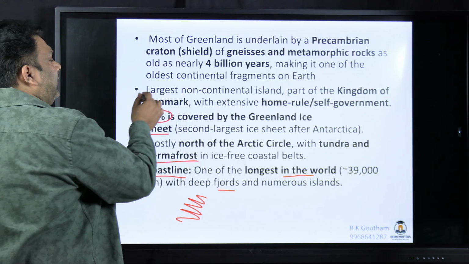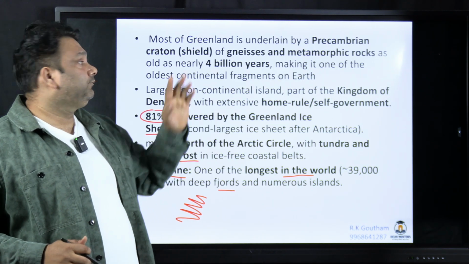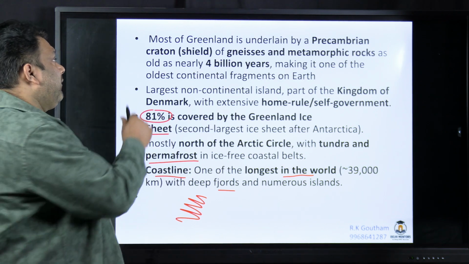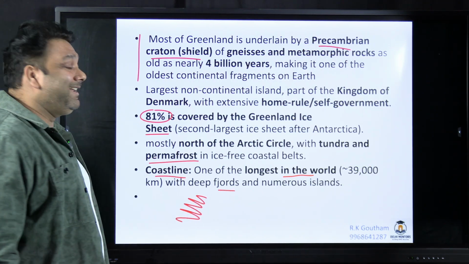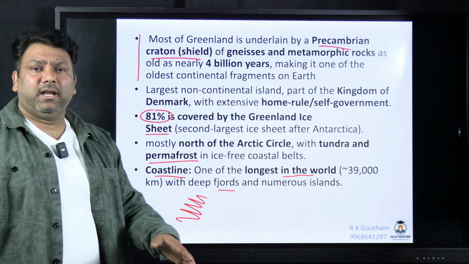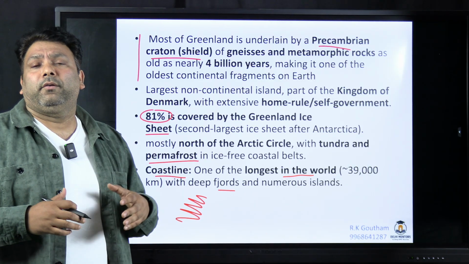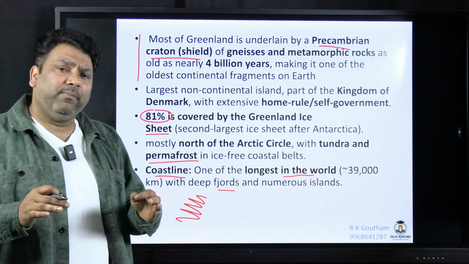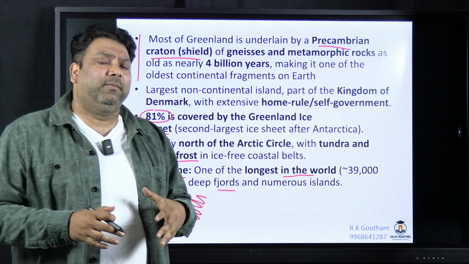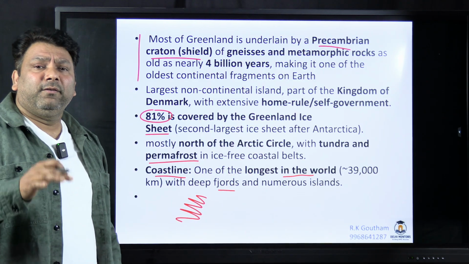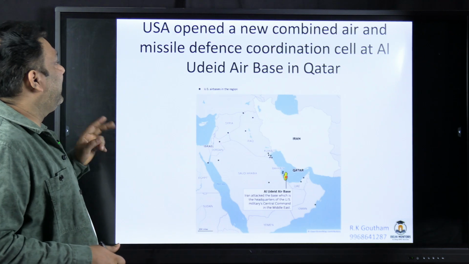It is the largest non-continental island, part of the Kingdom of Denmark with extensive home rule. And one more important thing about Greenland is it is a Precambrian craton, that is the shield region. So just now I told you, just like your Singhbhum Plateau, Dharwad Plateau, it also has one of the oldest rocks. It is around 4 billion years old. And world में जहाँ पे भी ऐसे आपको shield दिखता है, Precambrian craton दिखता है, it will be rich in metalliferous minerals, और यहाँ पे बहुत सारे minerals हैं. So that is also a reason why Trump wants to acquire Greenland.